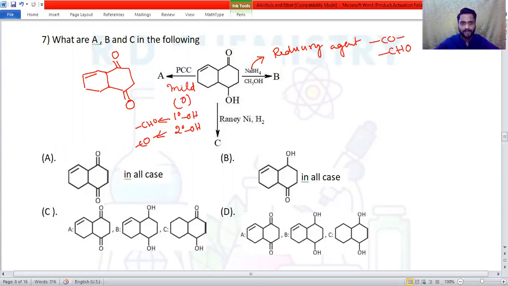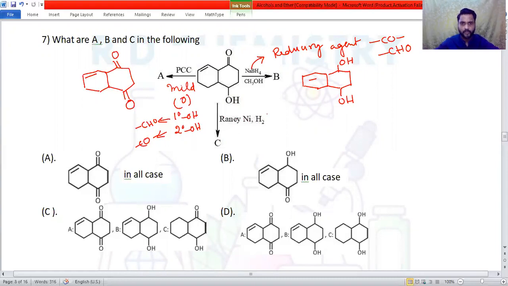Nothing will happen to the double bond. Okay, so the structure is: first the ring double bond, then it will react with the keto or aldehyde. Aldehydes will give primary alcohol and ketones will give secondary alcohol. So it converts into alcohol, right? Convert into alcohol, and earlier alcohol is here. This is compound B.